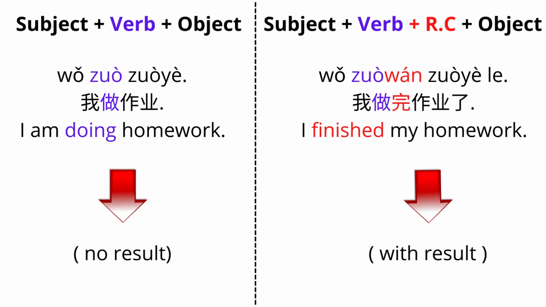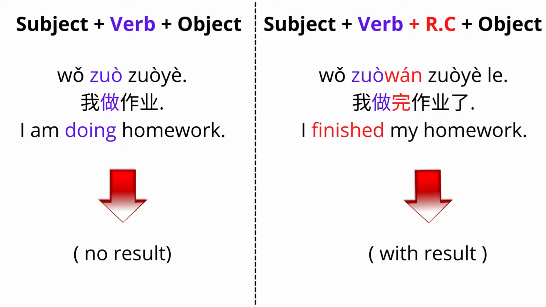First sentence, subject plus verb plus object. I'm doing homework. 我做作业. The action is to do, but doesn't tell the result.